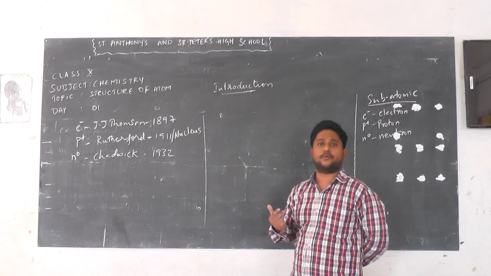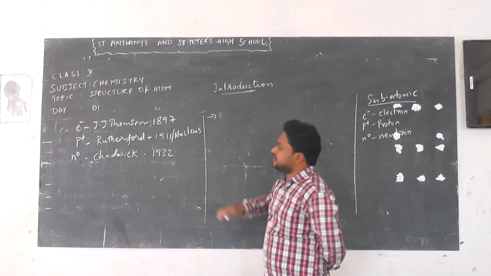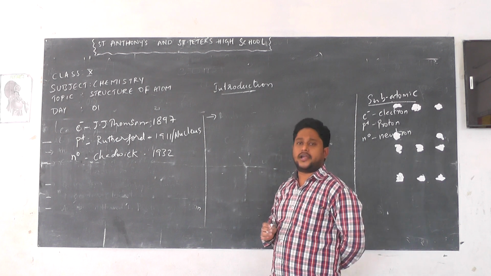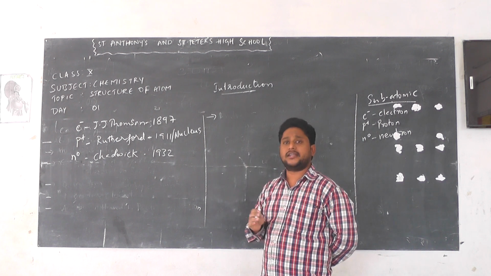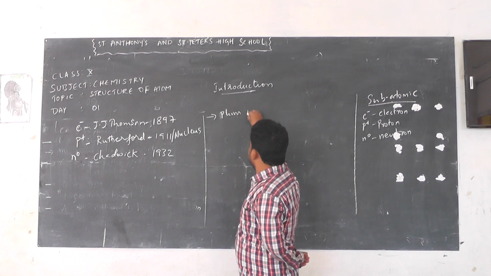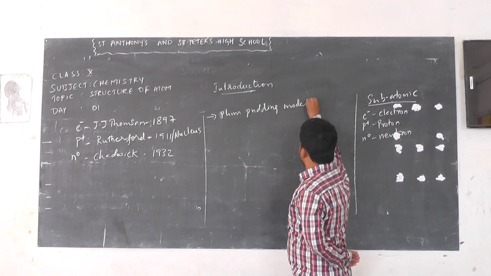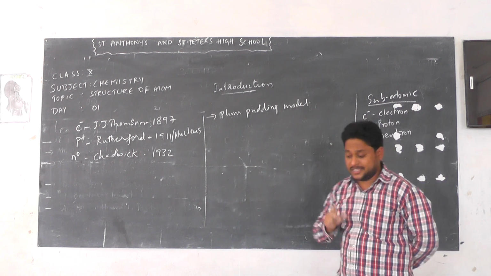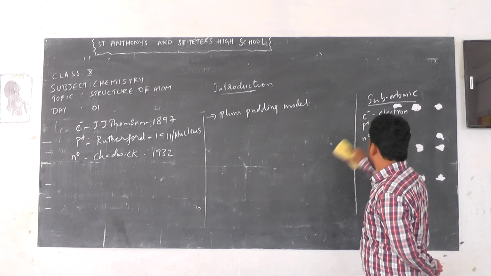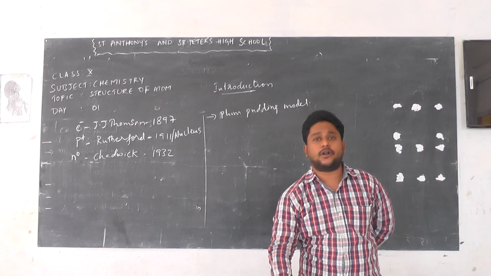Let us see a few atomic models. So J.J. Thomson, who discovered the electron, right? He gave an atomic model, and his atomic model is also called what? Plum-pudding model. And this plum-pudding model explains that both electrons and protons are embedded like a watermelon.